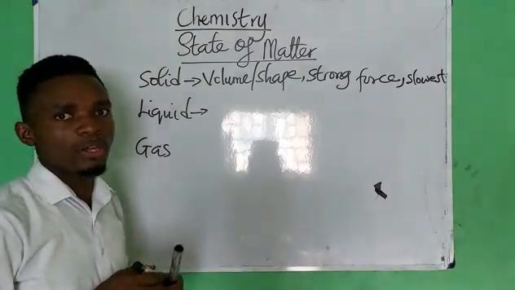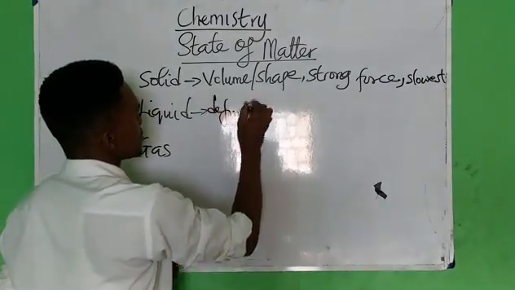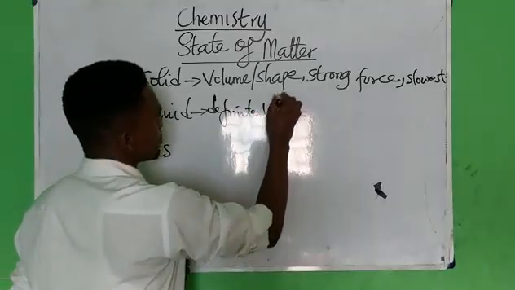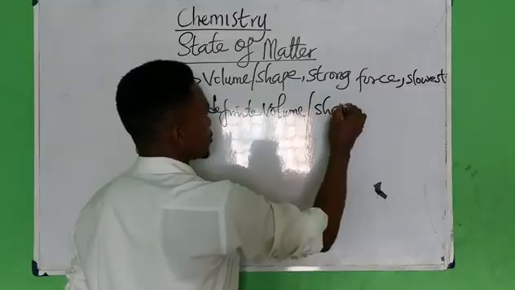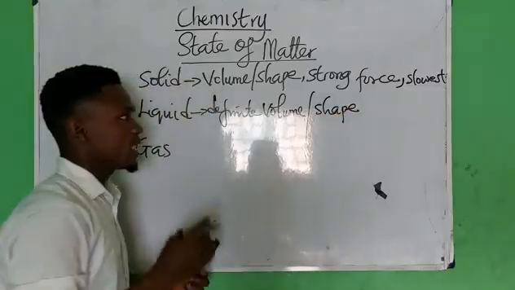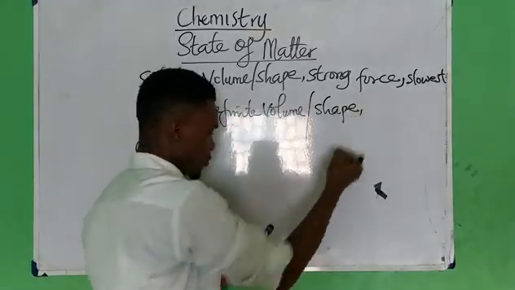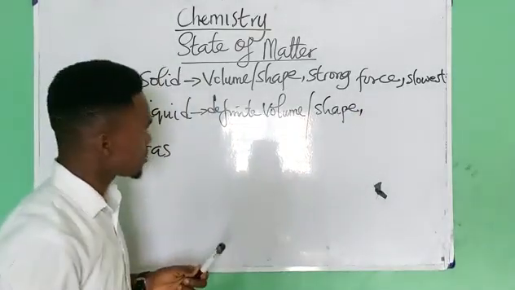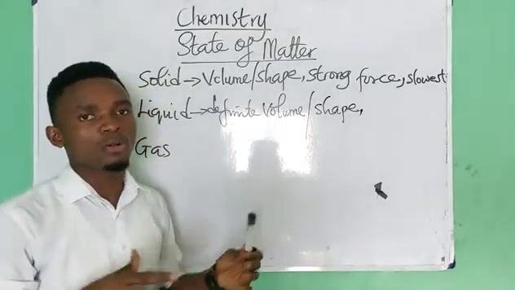Then liquid, on the other hand, has definite volume, no definite shape. It therefore means that liquid takes the shape of the container.